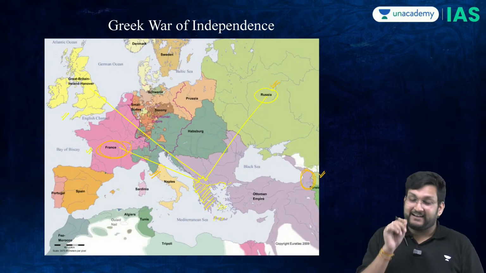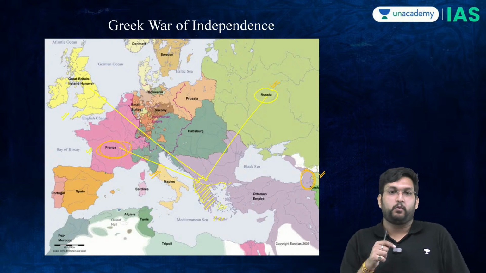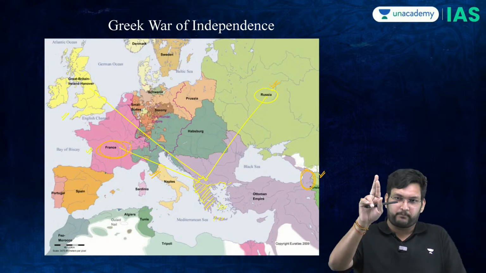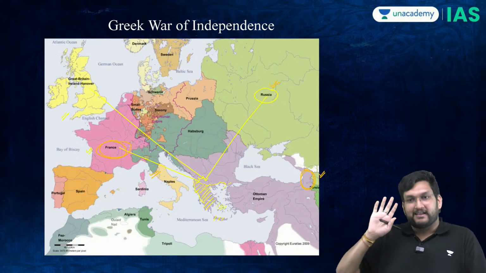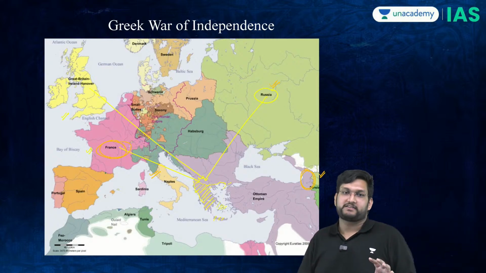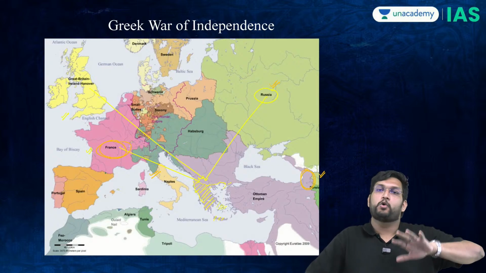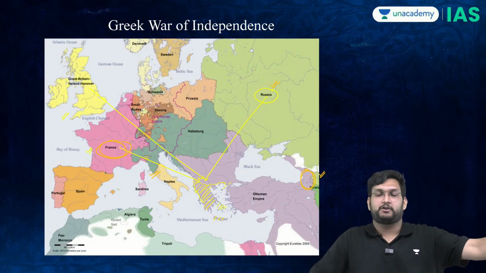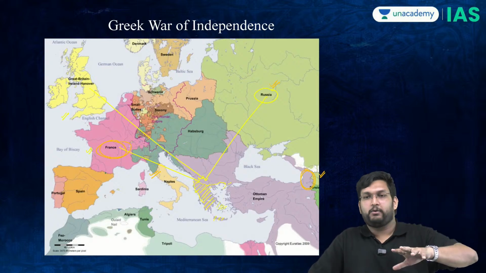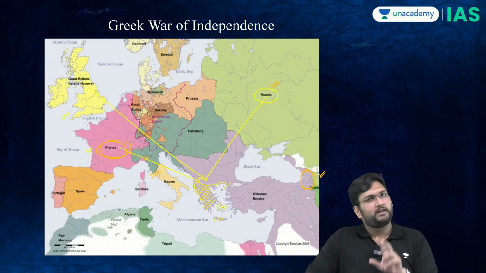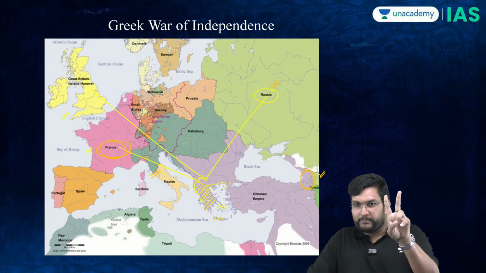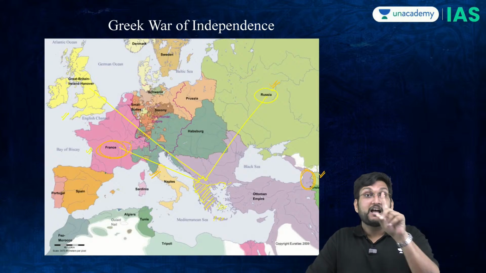Now, when we talk about this conflict, both the popes compromise. They compromise over the concept that some of these men and women will go under French protection, and some of them will go under Russian protection. Therefore, at the Pope level, they had compromised.